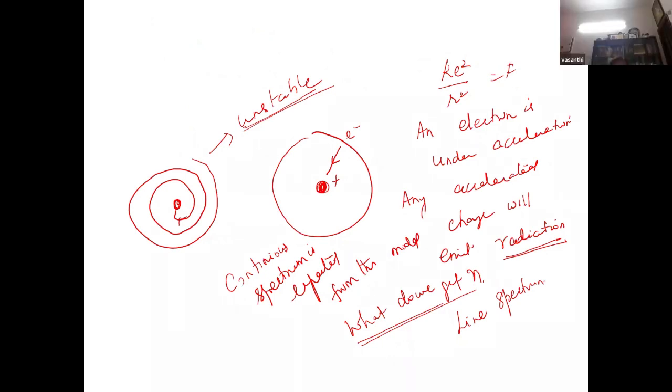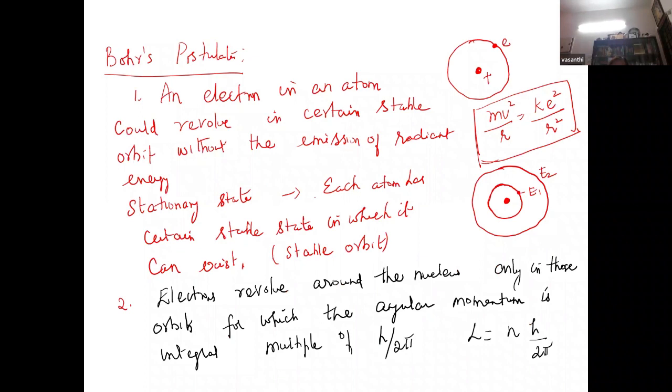So this is the drawback of the Rutherford atom model. You will be telling the children that the stability of the atom was not explained, because there is an accelerated charge, the electron. Why accelerated? There is an electrostatic force, so the electron will be accelerated.